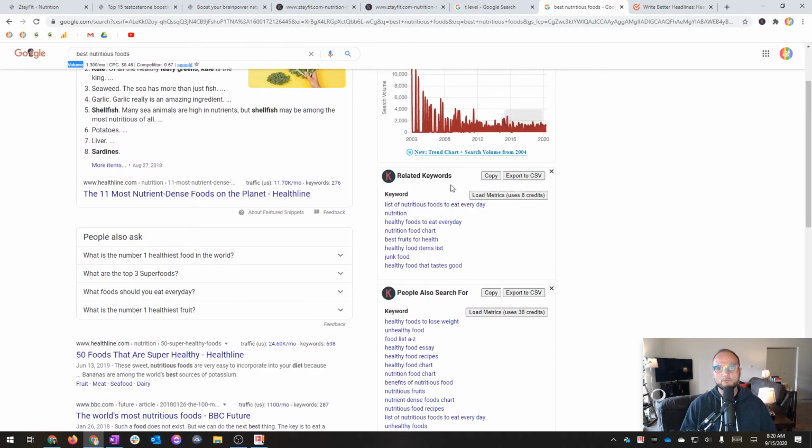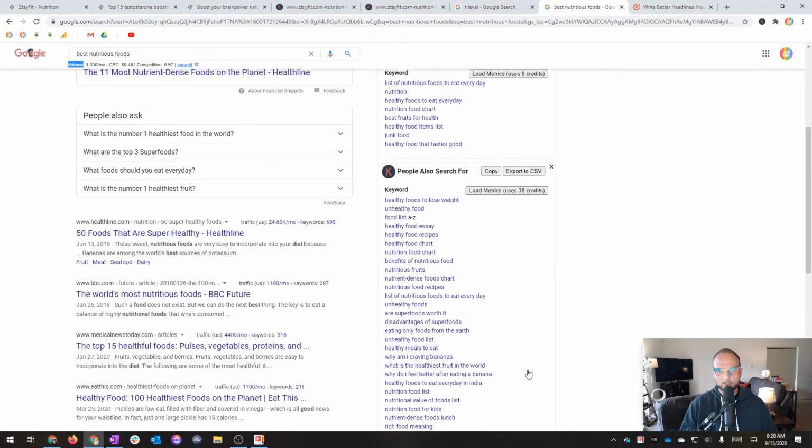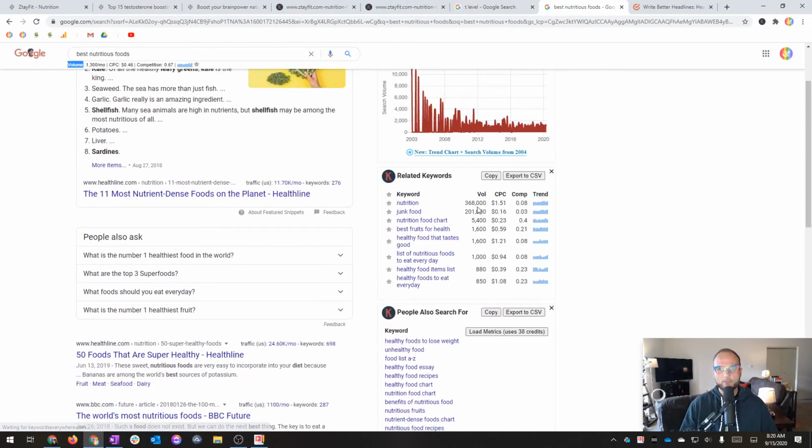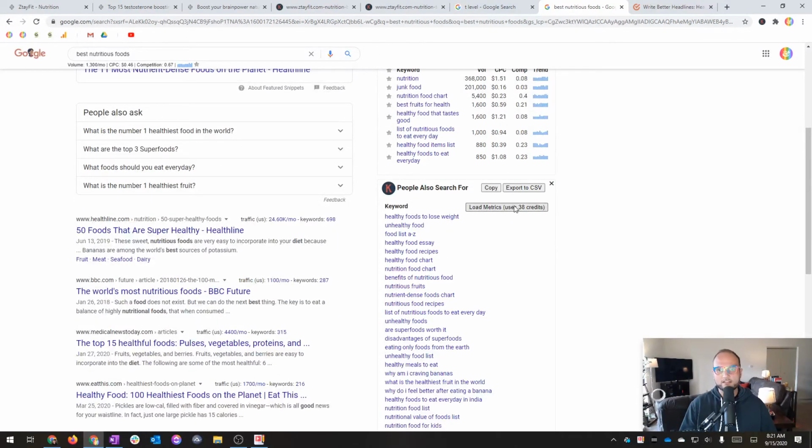Also, I didn't mention that I can get all these other keywords and actually load the metrics on them. So I can see other keywords, like list of nutritious foods to eat every day. That's a decent keyword in and of itself, which is surprising. It's a long tail keyword that's getting quite a lot of searches. That might be something I'd write on. Healthy foods to eat. That's another one. So I can get other ideas if I can't figure this out.